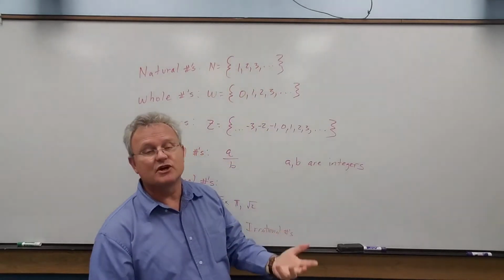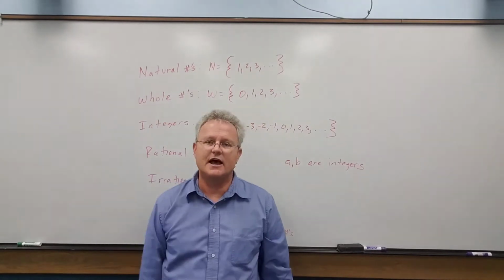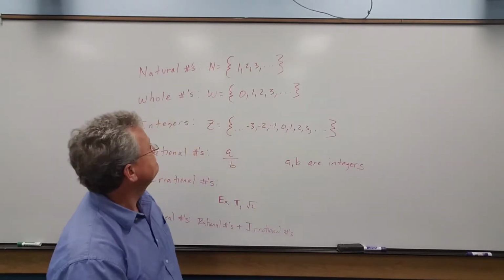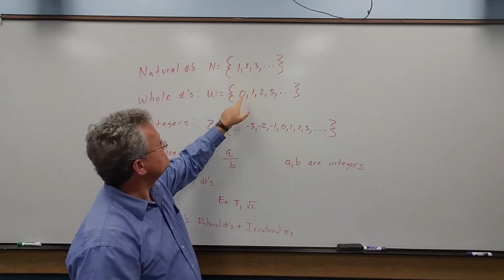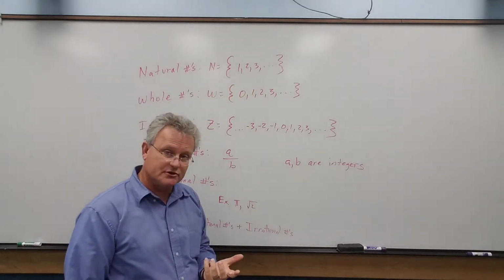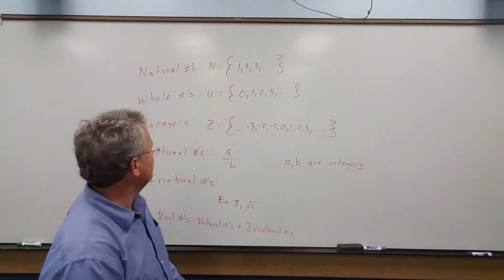So in other words, it's all the numbers 1, 2, 3, 4, 5, 6, on and on and on to infinity. The whole numbers are the same as the natural numbers. It just also includes the number 0. 0, 1, 2, 3, 4, 5, and on and on and on.